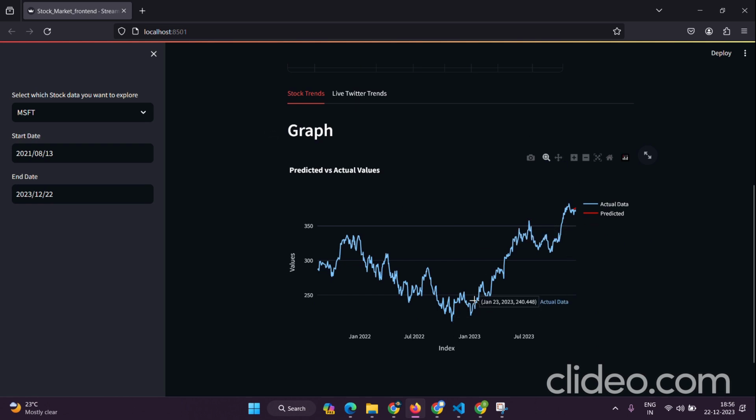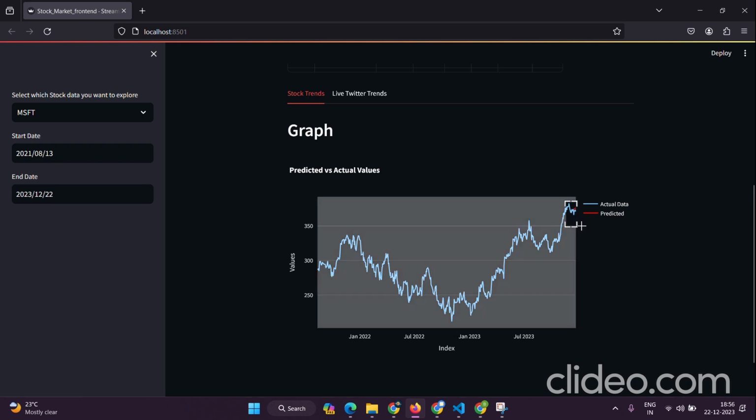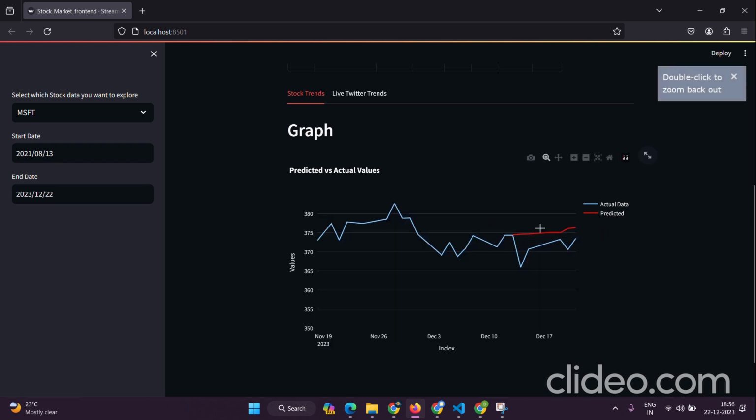This is again an interactive graph, and when we zoom into the values, say in this case, we could see that the model has predicted correctly the closing price for this particular day, that is for day one, and the prediction has gone a little off for the next 7 days. Hence, because of this particular reason, it is highly recommended to train the model and acquire the dataset daily.